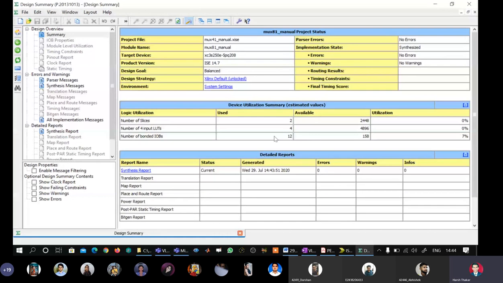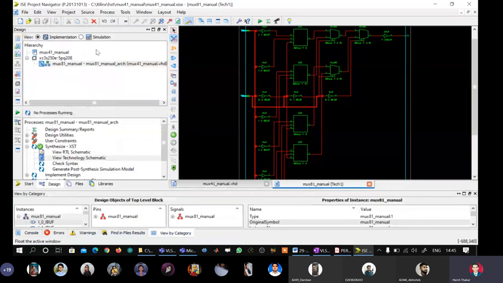Out of 2448 slices, only 2 are used. Number of 4 input LUTs used are 4 out of 4896. Number of bonded IOBs is 12. As I told you, the number of bonded IOBs is equal to the summation of inputs and outputs. In the 8:1 mux we have 8 inputs and 3 select lines, so 8 plus 3 is 11, and 1 output, so 12.